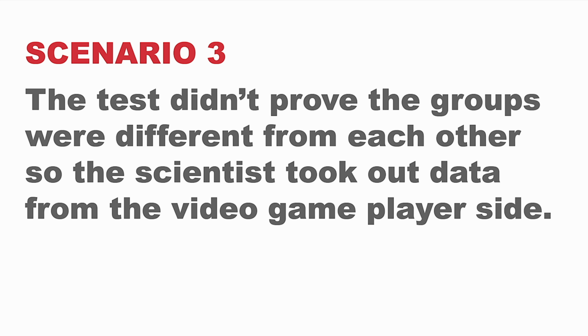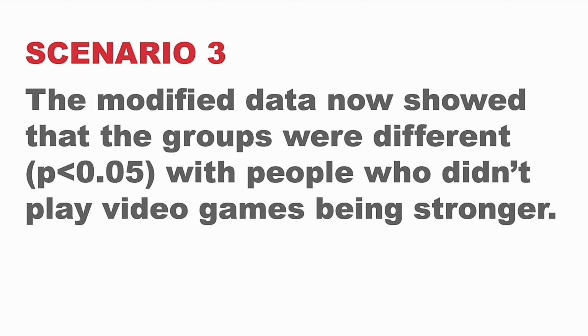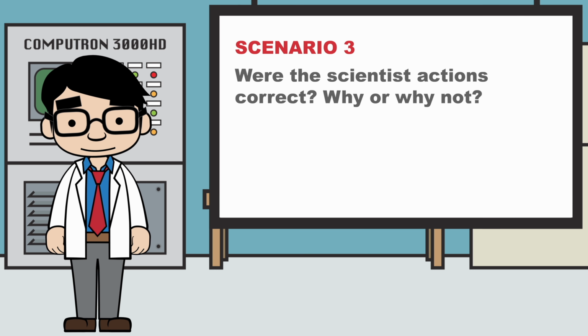The test didn't prove the groups were different from each other, so the scientists took out data from the video game player side, specifically data from people who look like this. The modified data now showed that the groups were different, p-value less than 0.05, with the people who didn't play video games now being stronger. Were the scientists' actions correct? Why or why not? I'll give you a second.